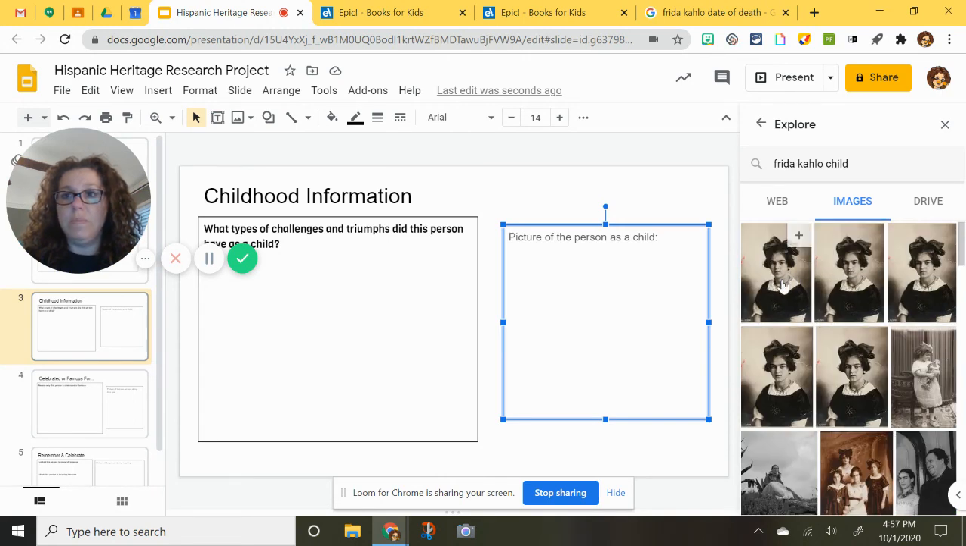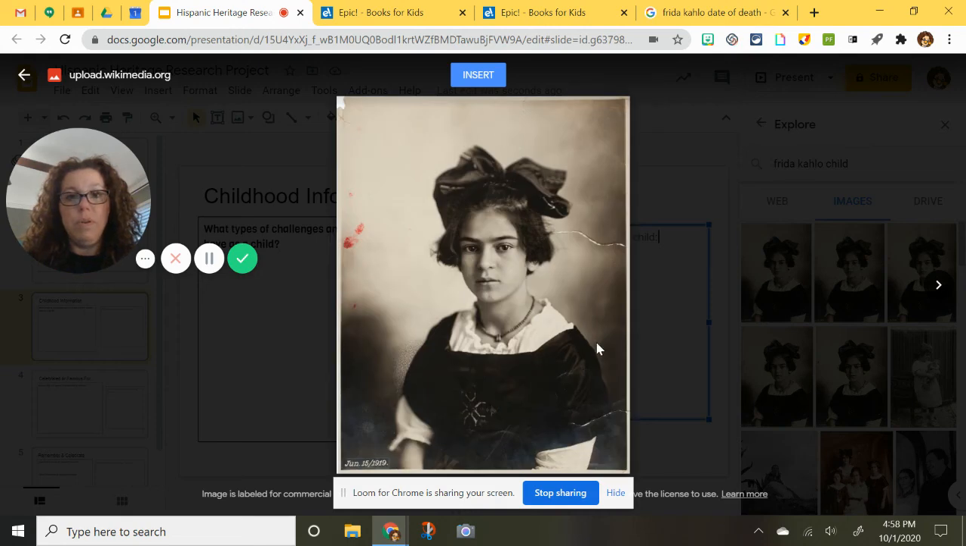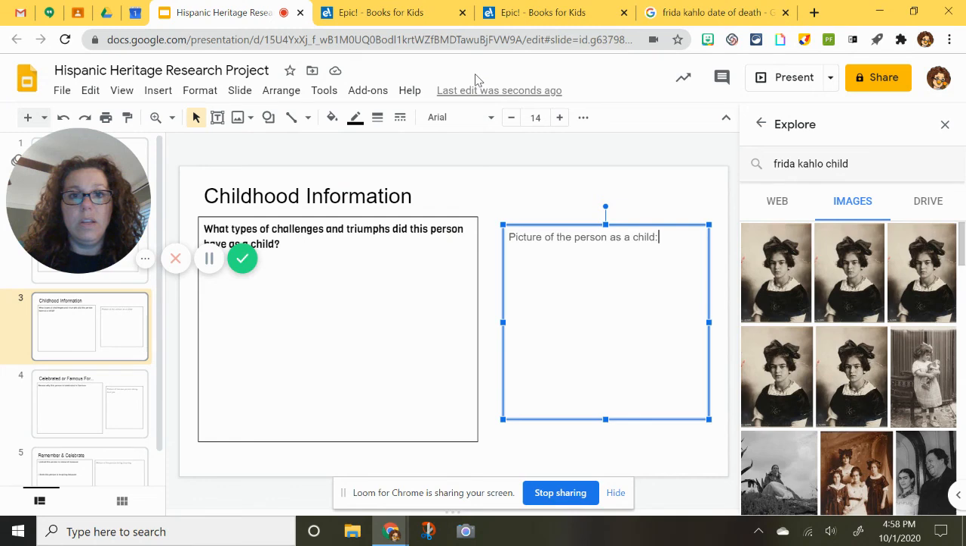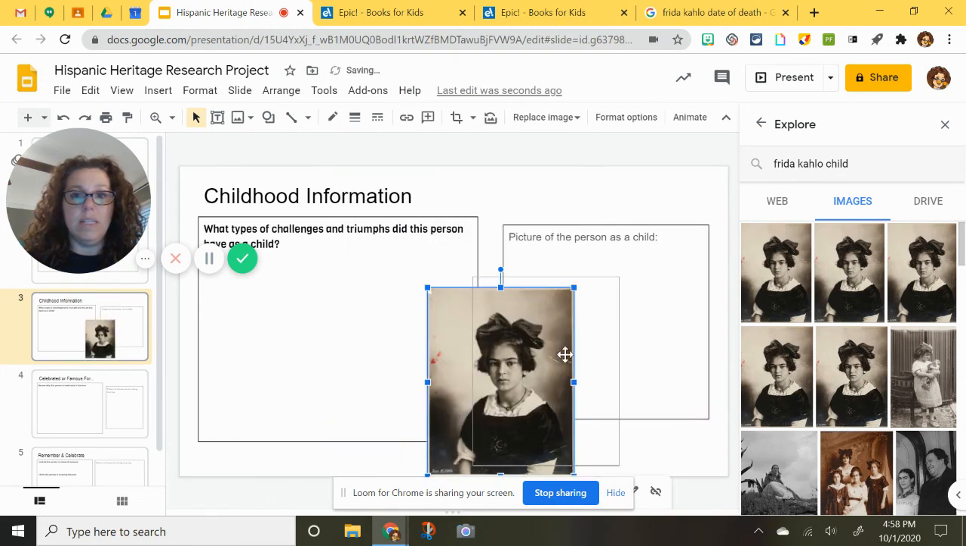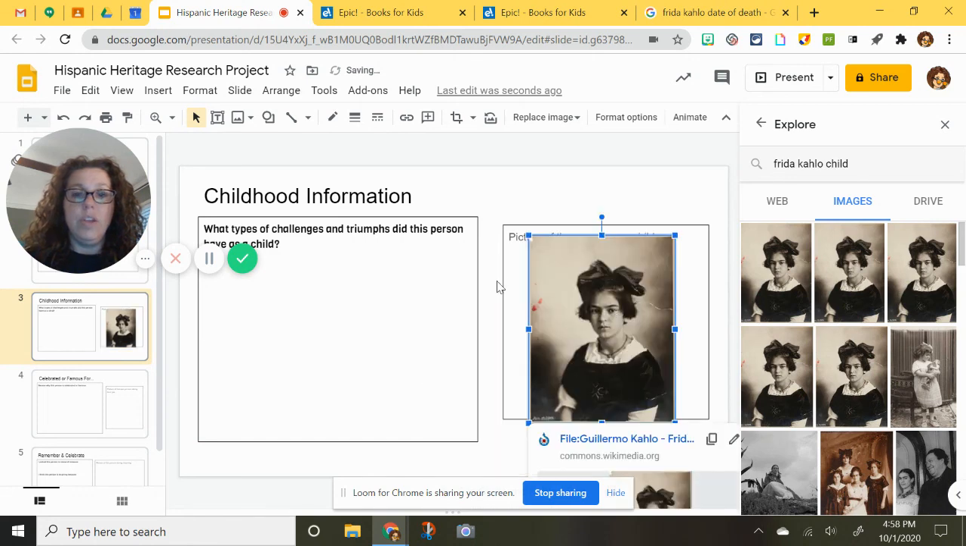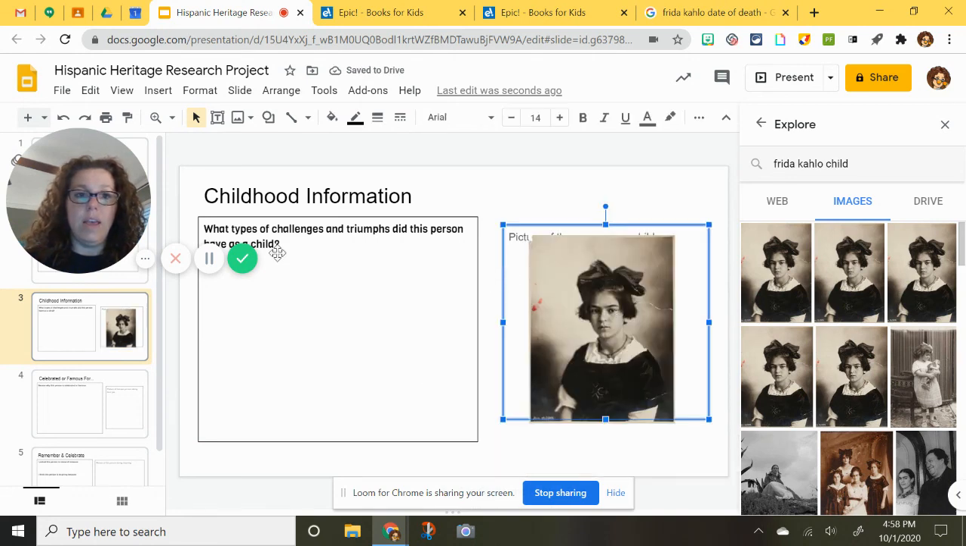I'm going to pick this one. It'll give me a preview. Okay, I think it's good. I hit insert. It will show up, and all I need to do is resize it and put it in there. You can delete the box behind it if you would like, that type of thing.